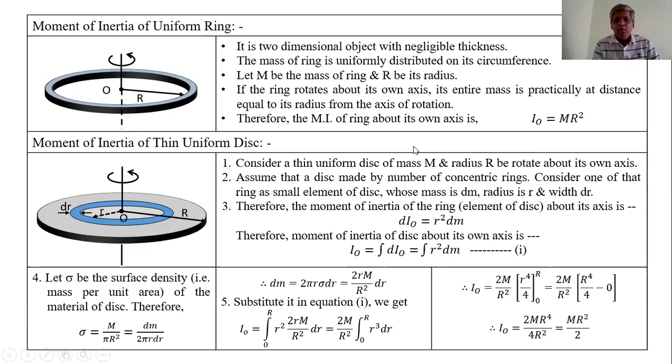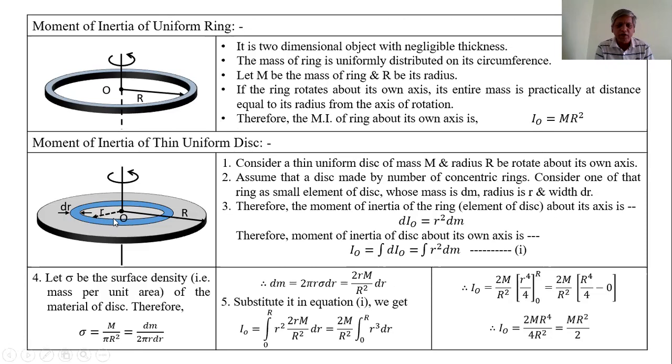Now, from these equations, we can find the expression for the moment of inertia of a thin uniform disk. Like the ring, the disk is also a two-dimensional object, whose mass is uniformly distributed from the center to the circumference.